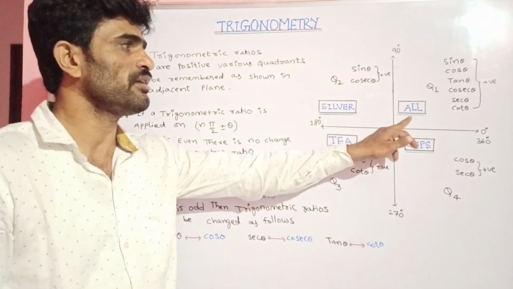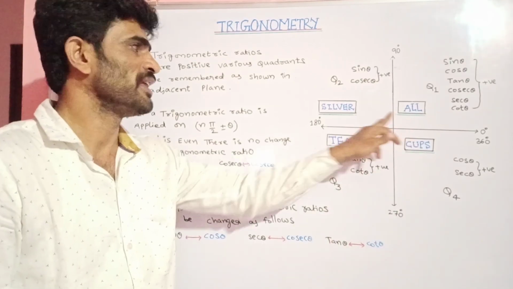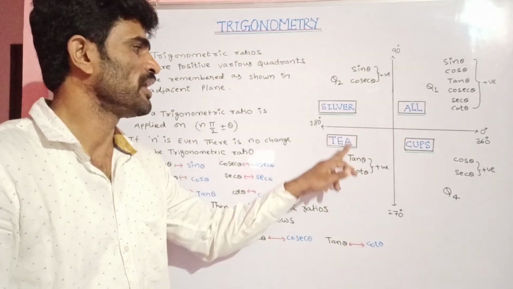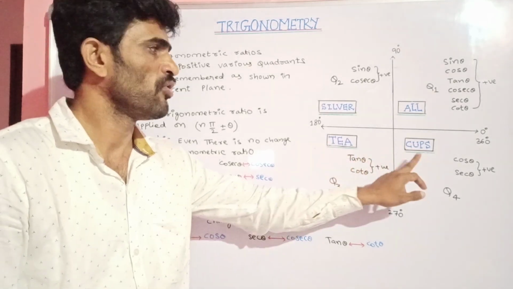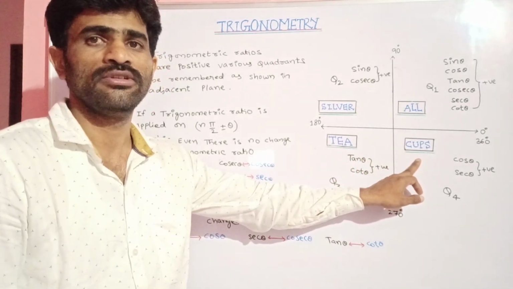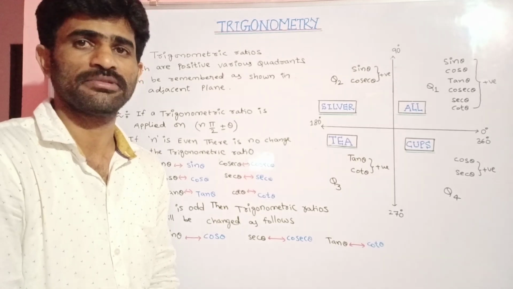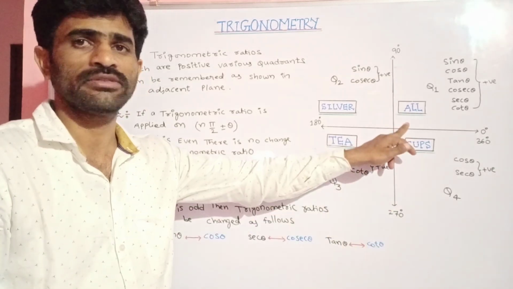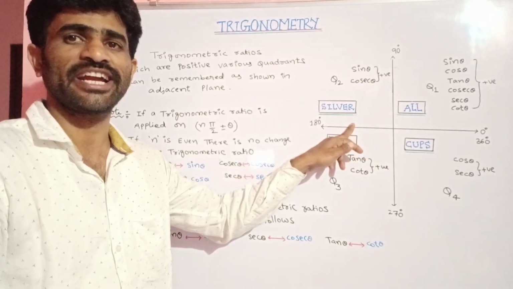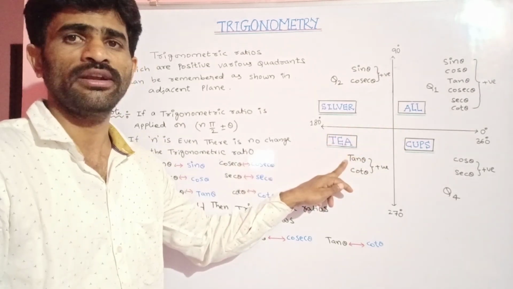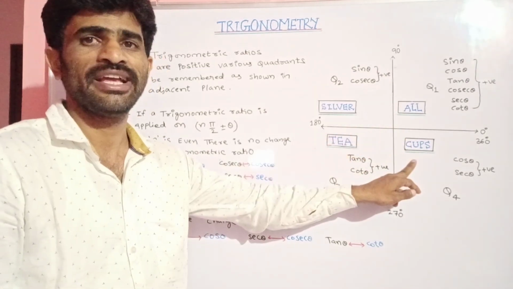In the first quadrant we write the word all, in the second quadrant silver, in the third quadrant tea, in the fourth quadrant cups. So our sentence to remember is all silver tea cups.